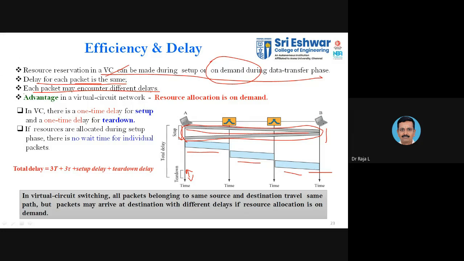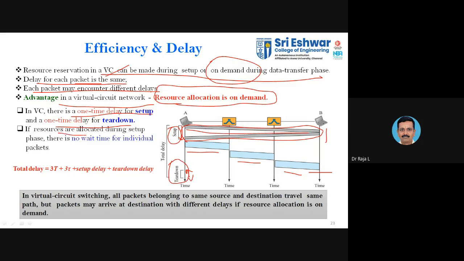So the advantage in a virtual circuit is that the resource allocation is on demand. Only when you go with the data transfer will you have the allocation of resources. That's why you have two phases available, the connection setup request and the acknowledgement. So there is one time delay for setup and one time delay for teardown.